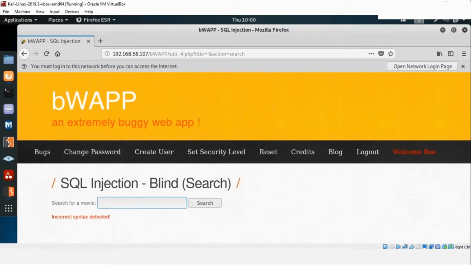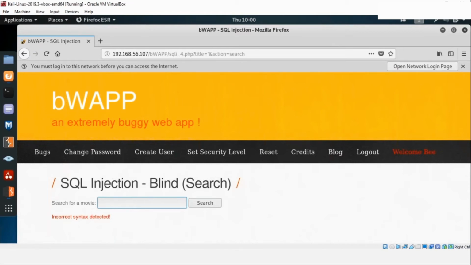So currently, if you take yourself as a white sheet, basically I wanted to say take yourself as someone who doesn't know that this application is running on MySQL. You are not able to figure out what this application is using, whether it's using MongoDB, MySQL, or PostgreSQL. So you are not sure what this application is using. So what process can we follow?